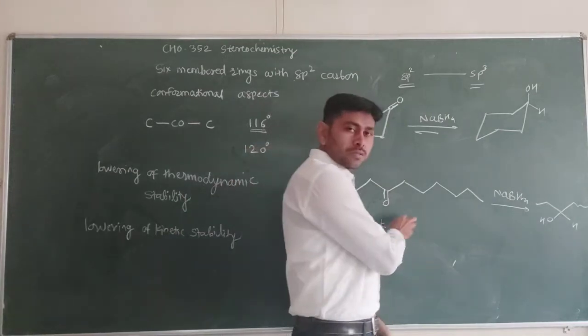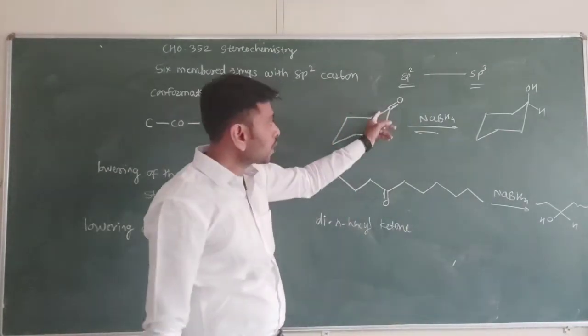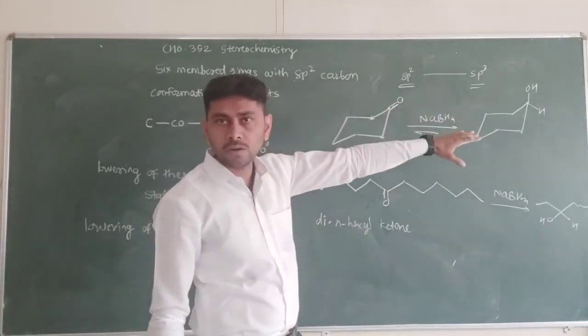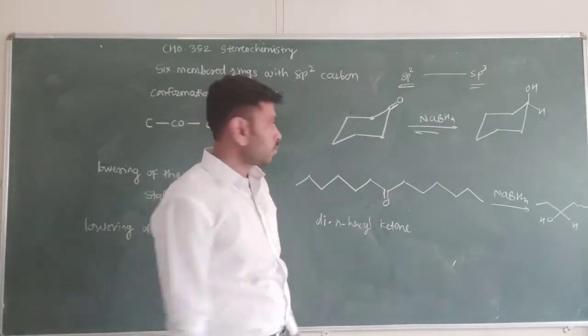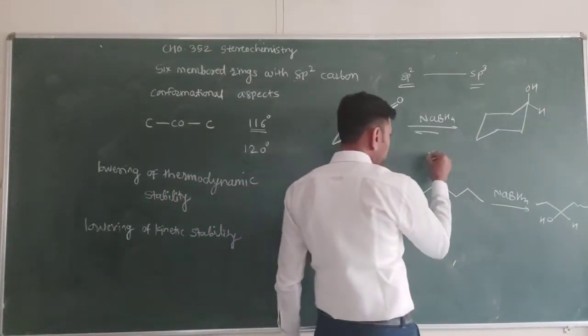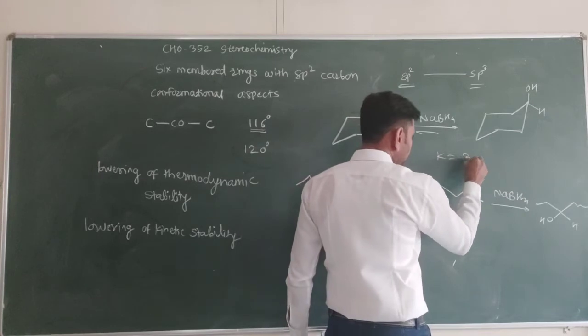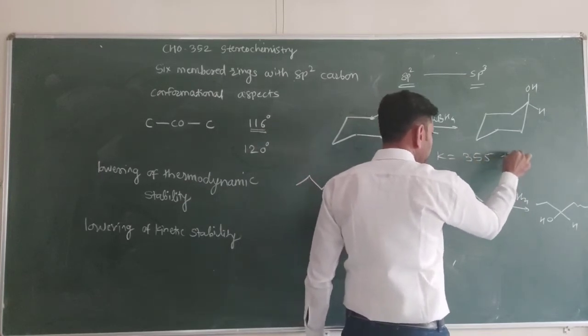This reaction occurs at a normal rate, but here due to angle strain this reaction occurs at a faster rate than this one. So K is about 355 times faster.